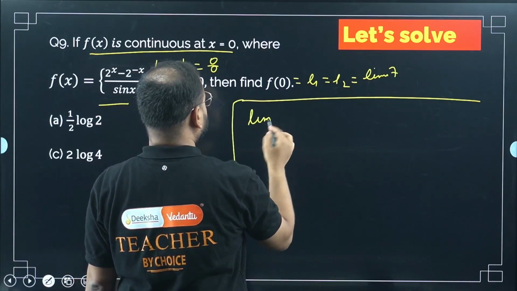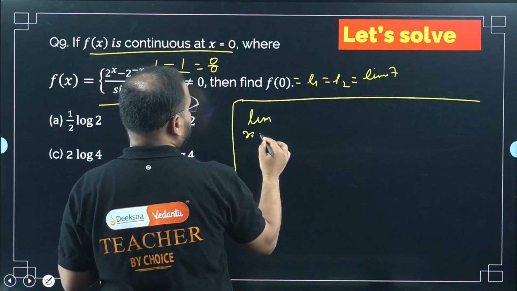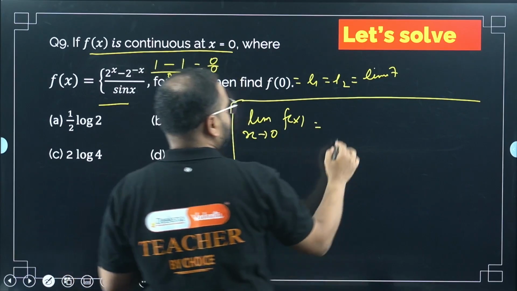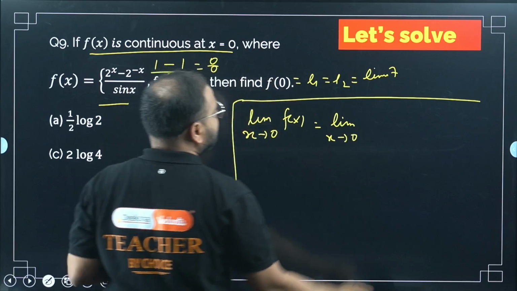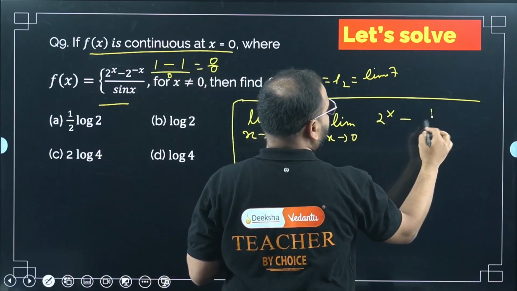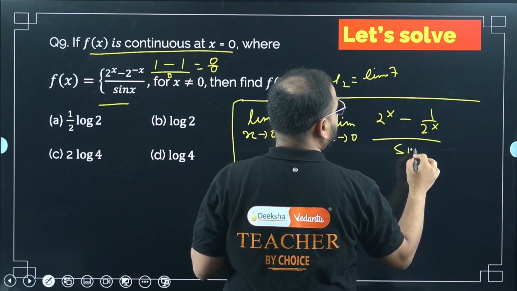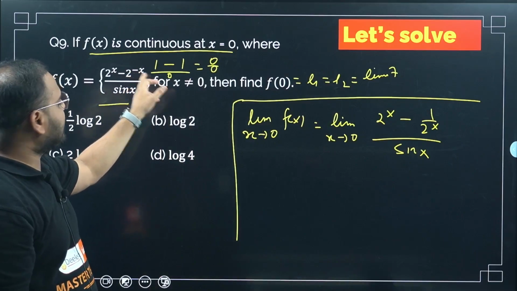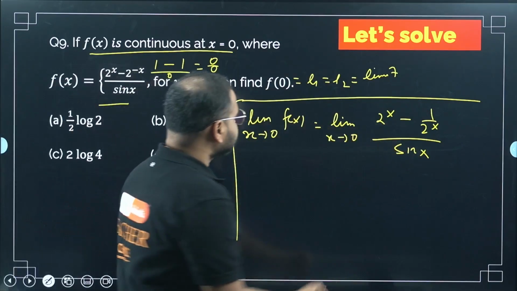Limit. I am not doing L1, L2. Simply I am doing the limit. So limit x tends to 0 for f(x) will look like this. I can take this as (2 power x minus 1) upon 2 power x upon sin 2x, sin x. Please check here, 2 power minus x. 1 by 2 power x I can take, no? Exponential form I can write, right?